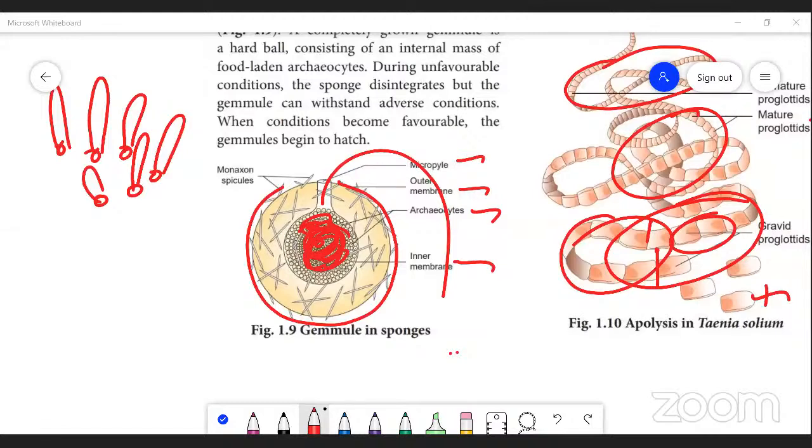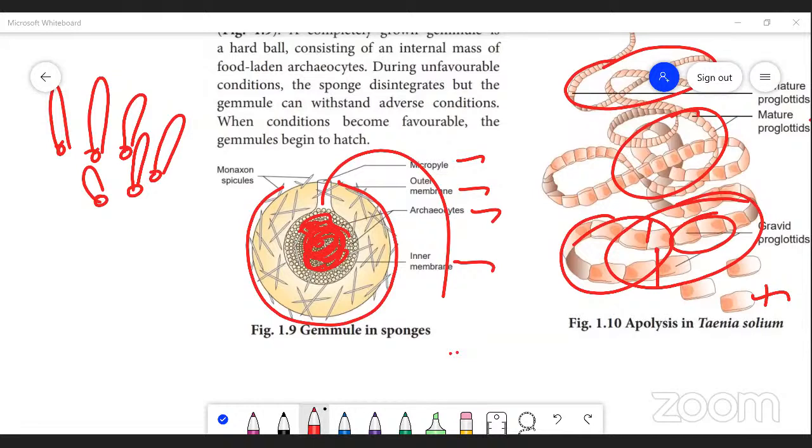Very good. Hydra and sponges. Regeneration. Who was the first person to study regeneration in Hydra? Abraham Tremblay. In which year was it studied? 1740. What are the two types of regeneration? Morphallaxis and epimorphosis. Very good. Give an example for morphallaxis.